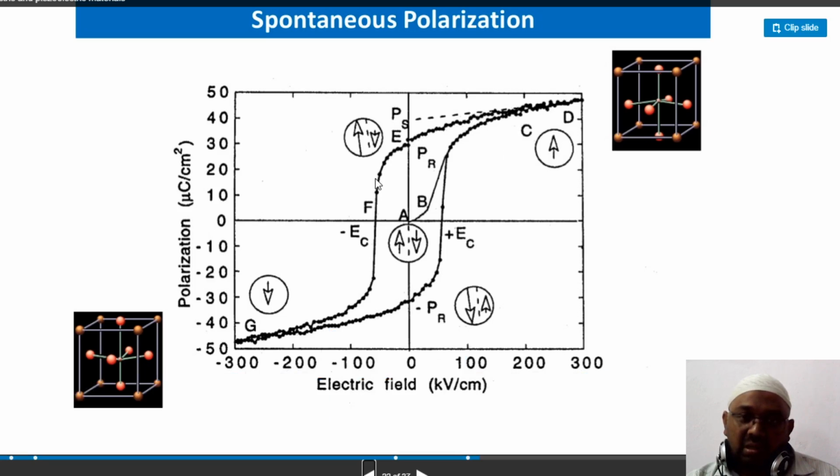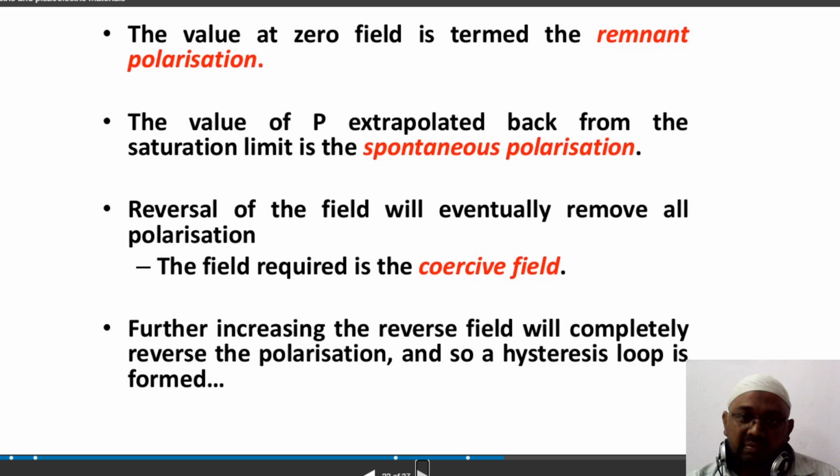In order to remove this polarization, we apply a reverse electric field. When you apply the reverse electric field, we call such an electric field the coercive field. The polarization that remains when the electric field is 0 is called remnant polarization.